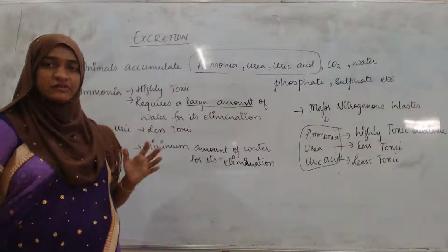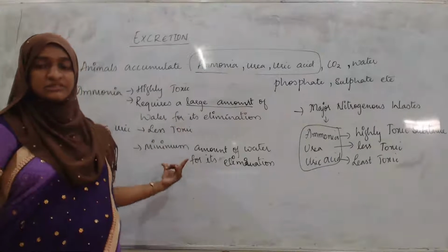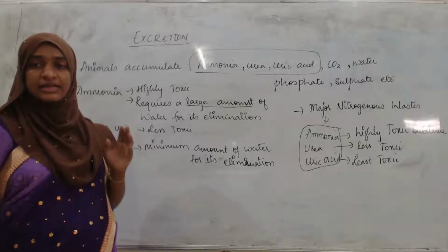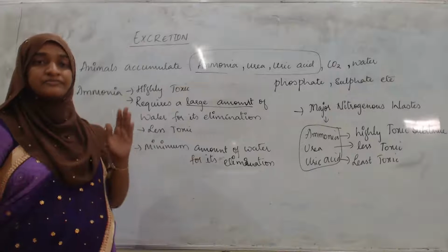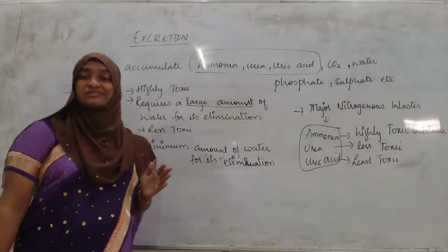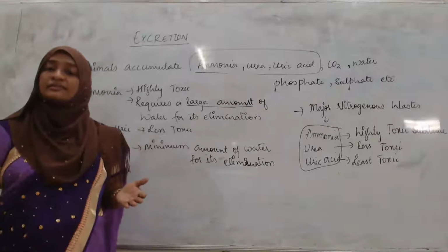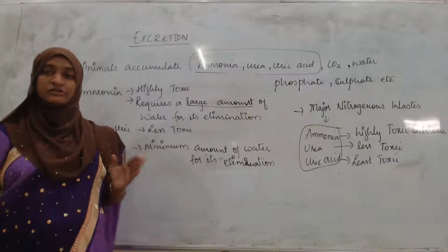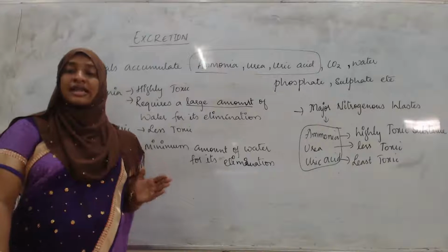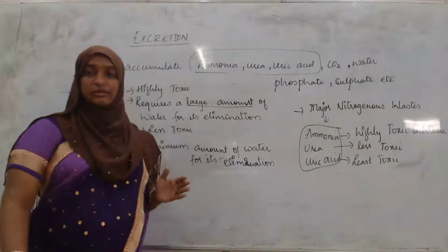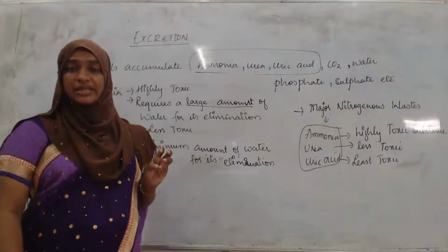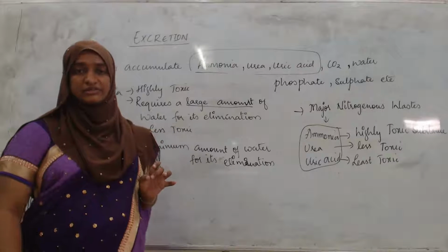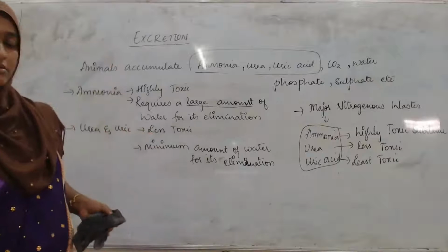On the basis of these toxic substances, the excretion is divided into three types. Otherwise, we can also say on the basis of the nitrogenous waste, the animals are divided into three types. What are those? Ammonotelic animals, ureotelic animals, and uricotelic animals. So let's see about that one.